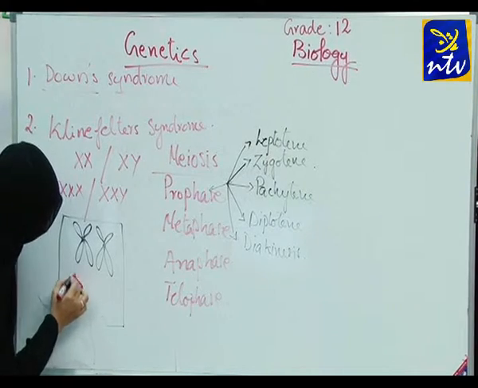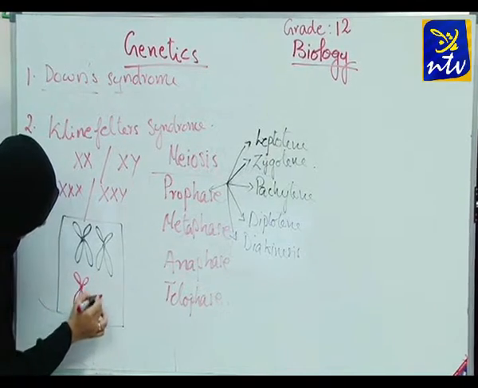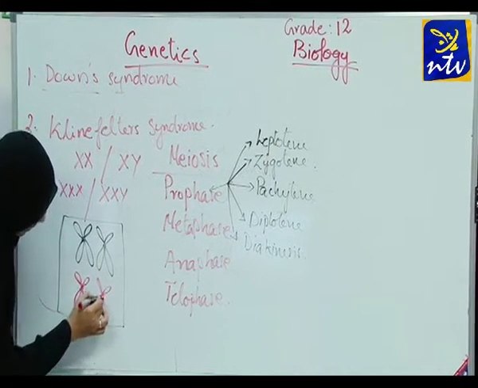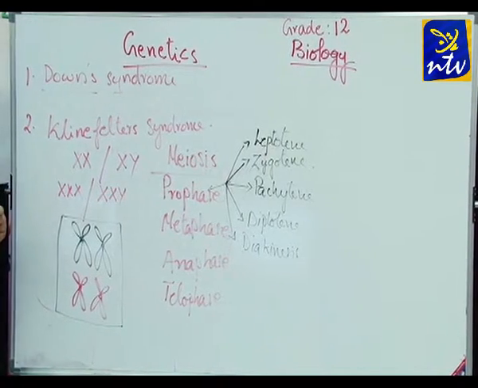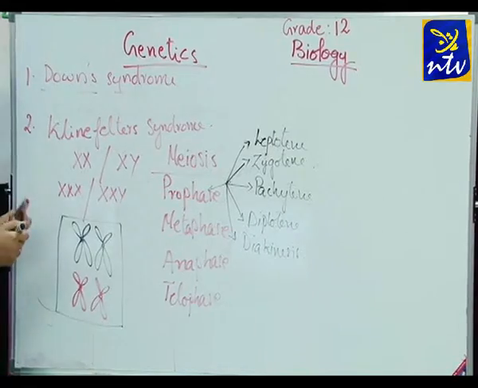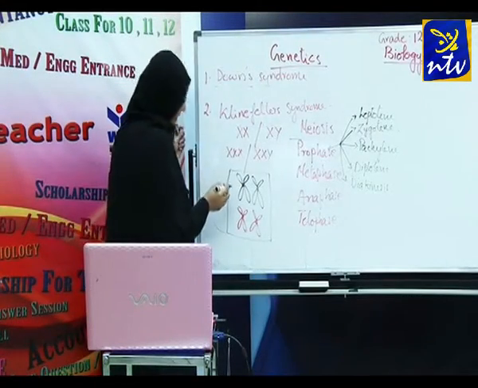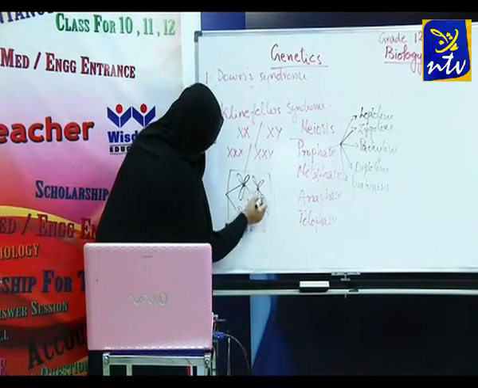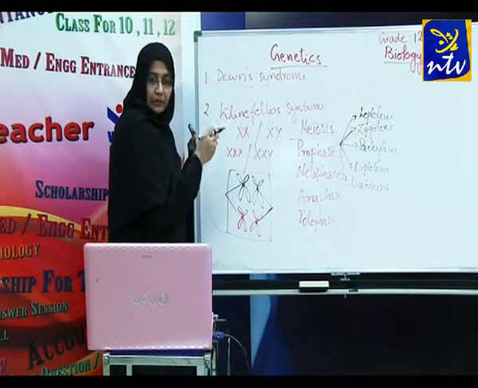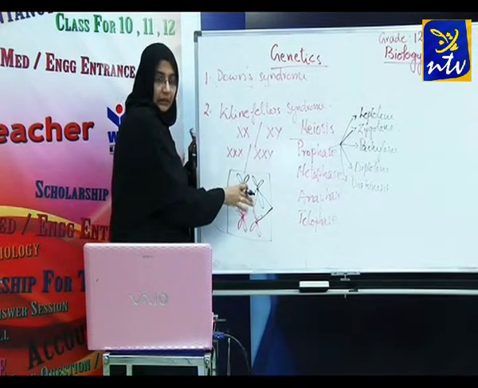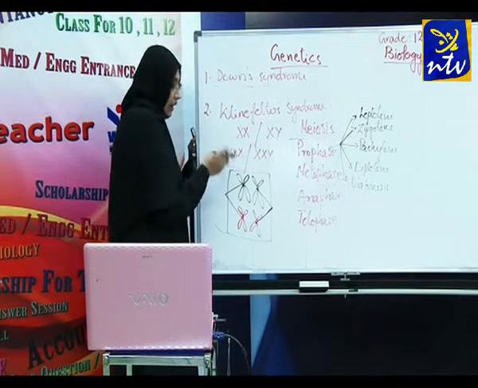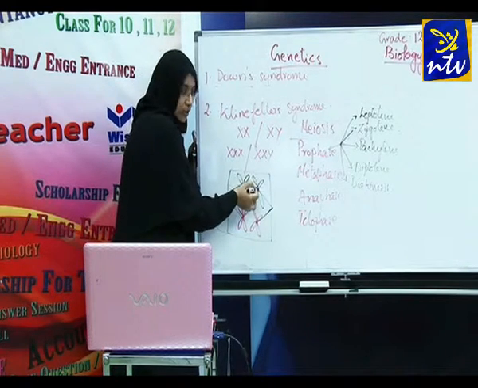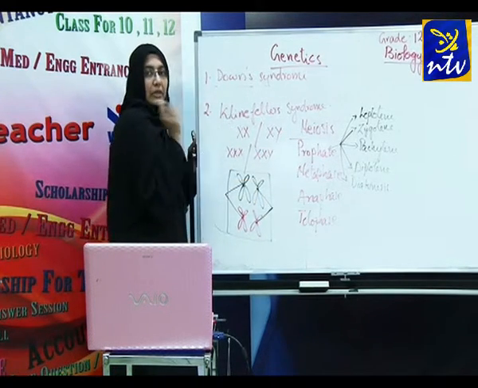Now in normal cell division, we expect these 2 chromosomes to be separated. Spindle fibers form and attach on the centromere of the chromosome, and the chromosomes are separated.